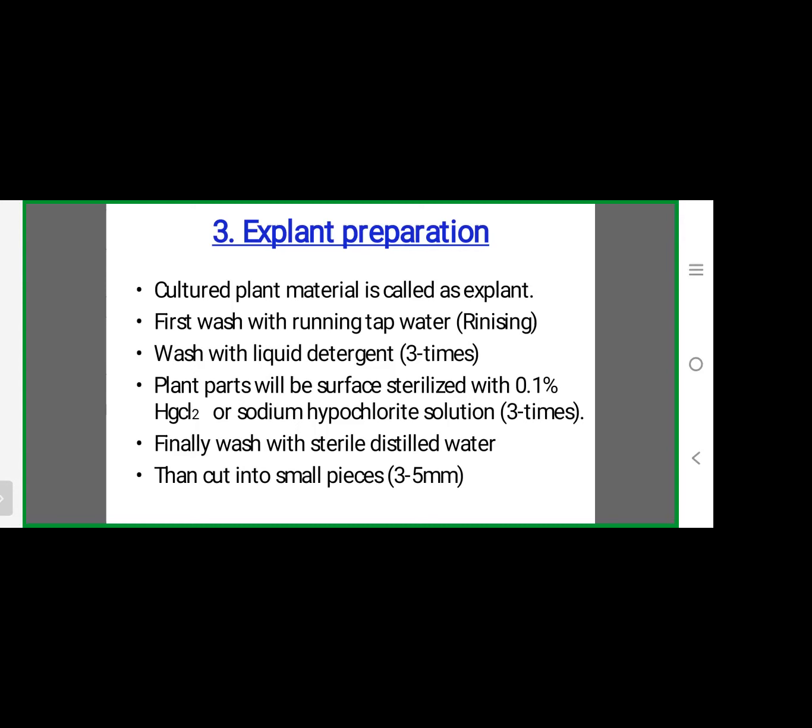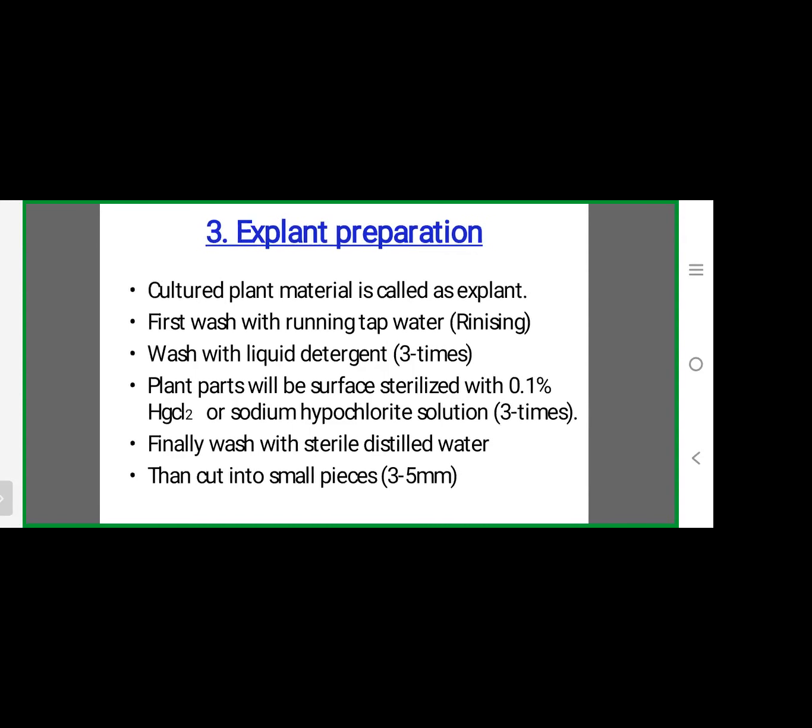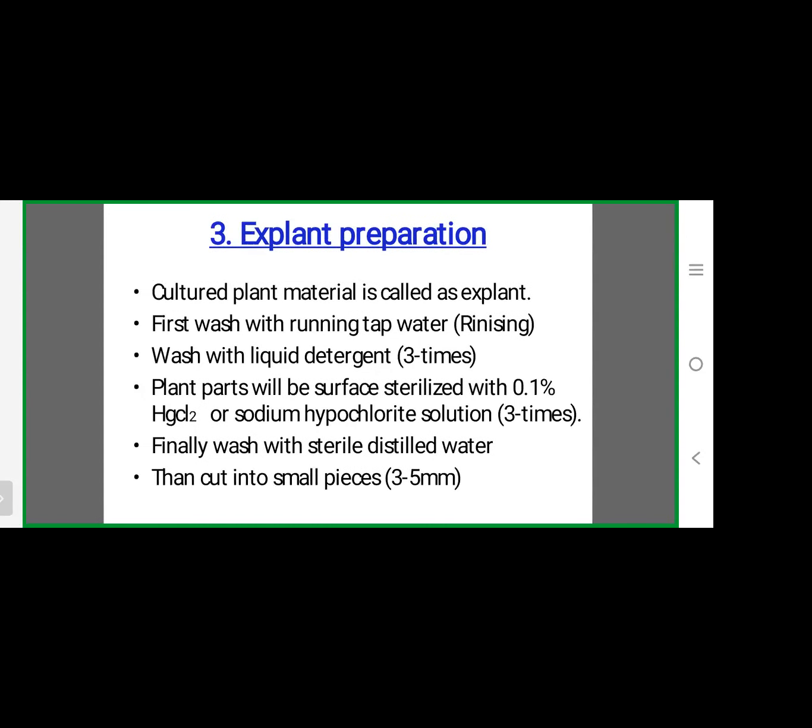Wash the explant with fungicides like mercuric chloride and sodium hypochlorite solution. With the washing of these fungicides, the explant is sterilized. Finally, wash with sterile distilled water, and those plant parts are cut into small pieces.